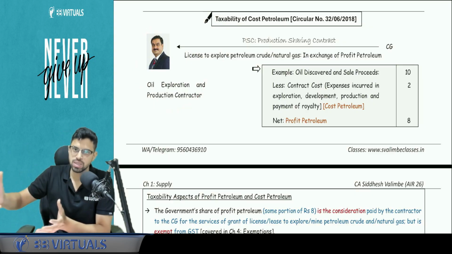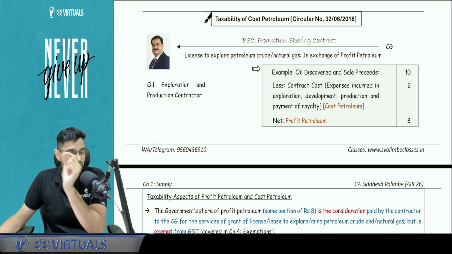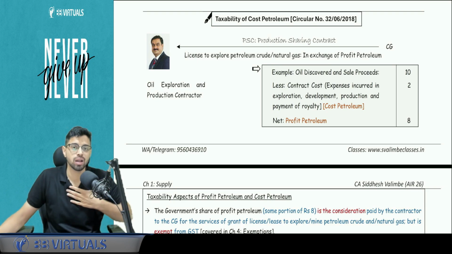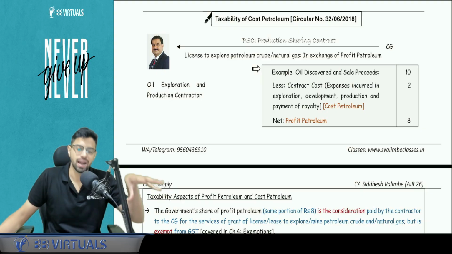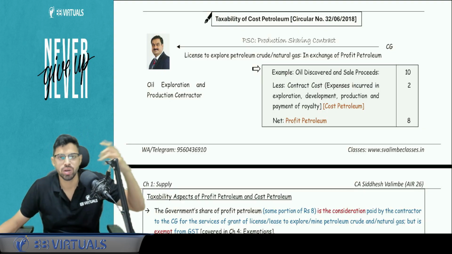Tomorrow the oil resources will be sold. We will get some amount. From that amount, we will first of all deduct whatever cost I incurred for the purpose of digging and exploring the oil. And whatever amount is left, that will be distributed, that will be a profit.